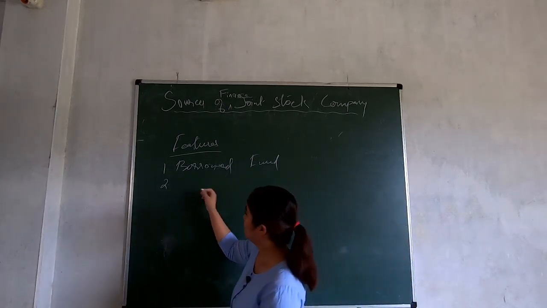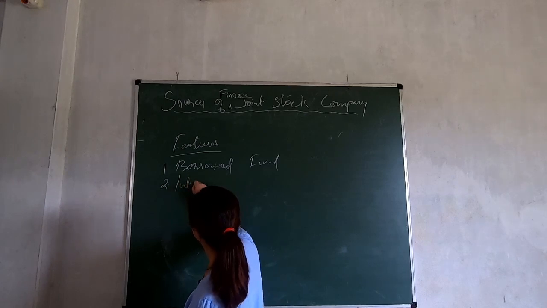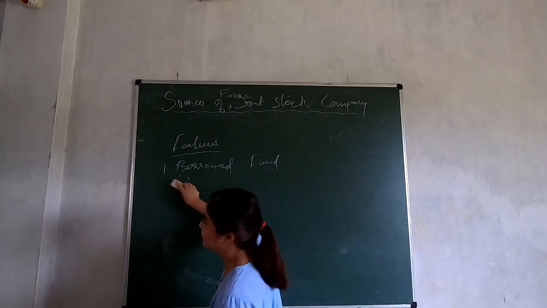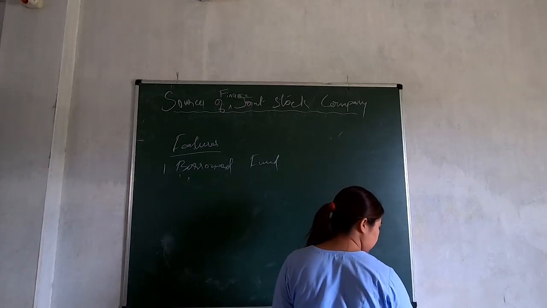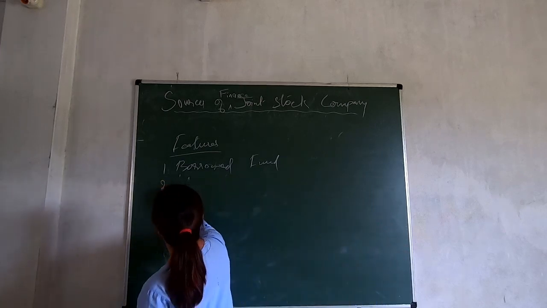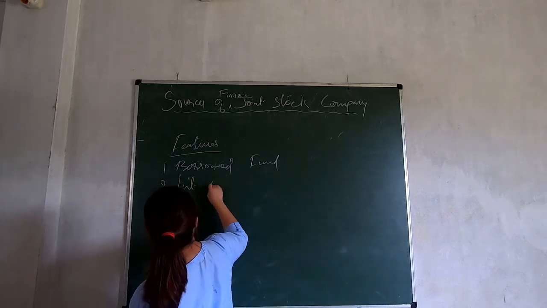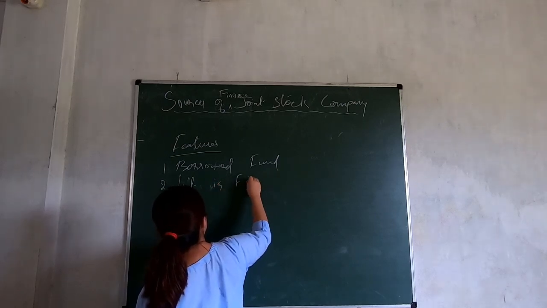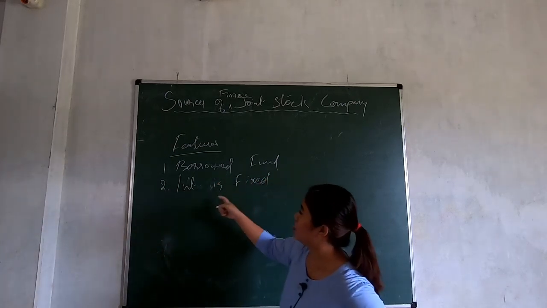And also, what? The interest. So the interest on this debenture is fixed.